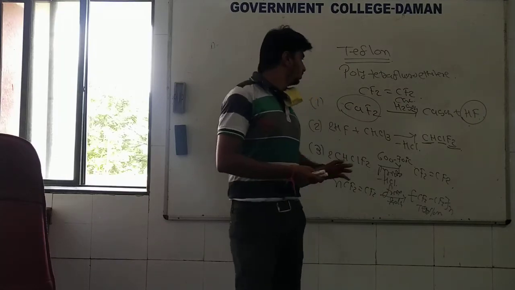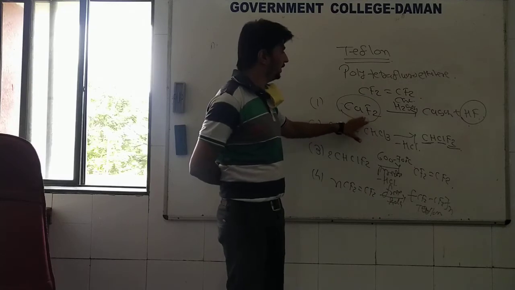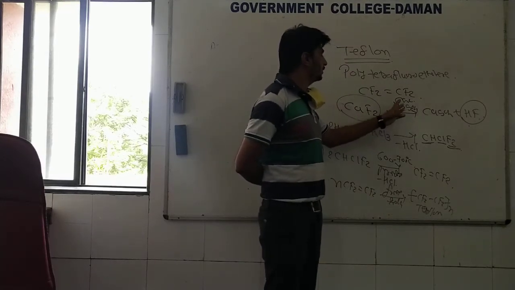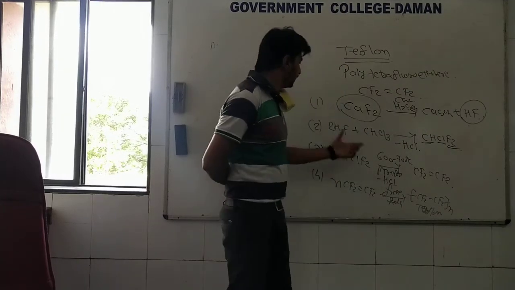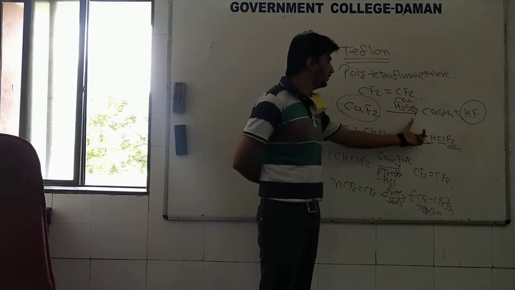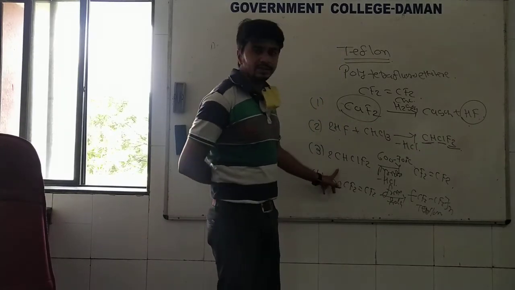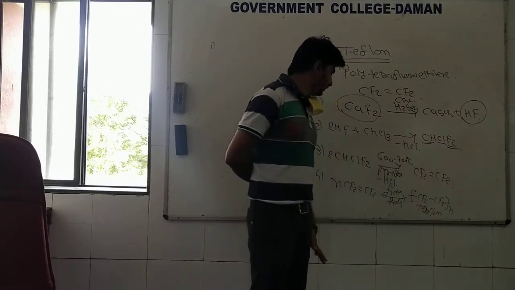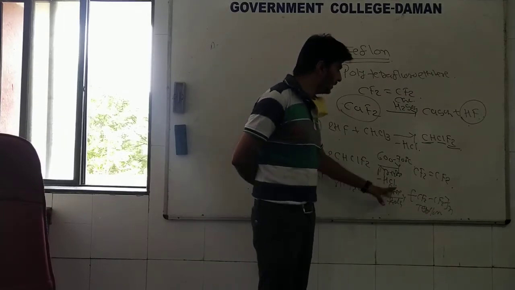Okay, so to prepare Teflon we require calcium fluoride or fluorspar as a starting material, which is distilled with concentrated H2SO4. So you will get calcium sulfate and hydrofluoric acid. Now this hydrofluoric acid will react with chloroform, and you will get difluoromonochloromethane, which on pyrolysis at 600 to 700 degrees Celsius gives tetrafluoroethylene, and now n numbers of tetrafluoroethylene with free radical polymerization give Teflon.